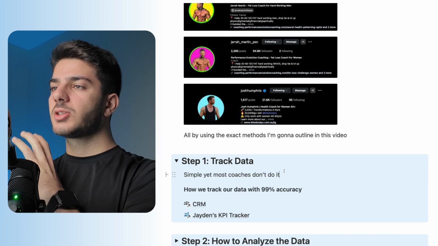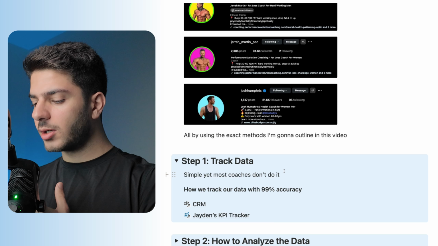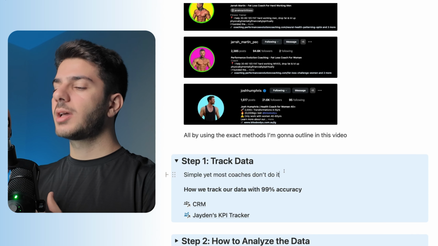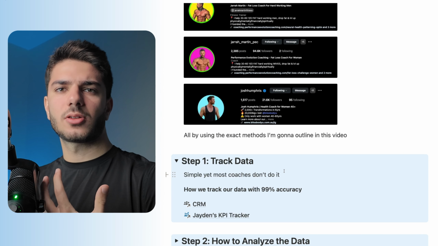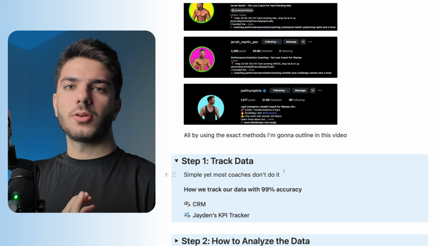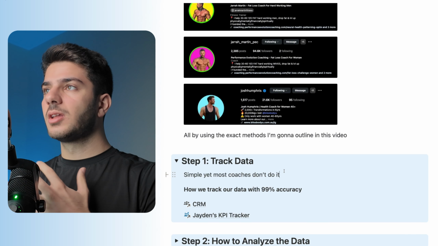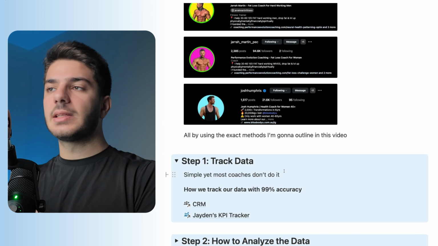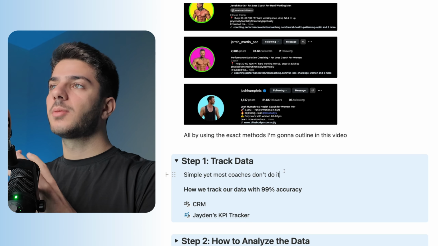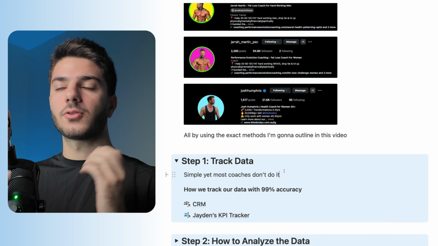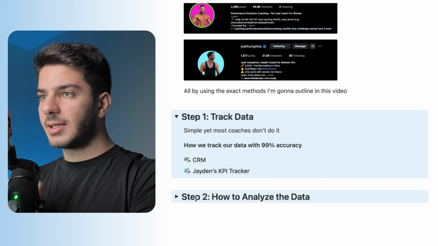Now, this is really important, and you should track it in detail. I've gotten on a lot of calls with coaches, and I asked them what their numbers look like, and they told me, we don't even track numbers. So what are you basing your changes on? Based on feelings, based on intuition, based on the reactions that you get in the DMs from clients? Well, this is not enough. You need numbers to understand the performance of your entire DM setting funnel. And once you have those numbers, then you want to analyze them.